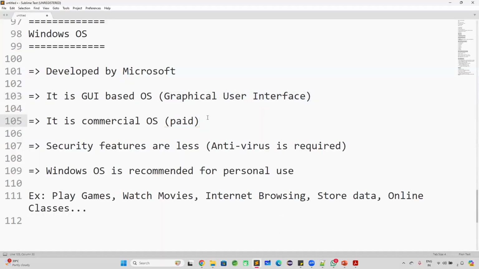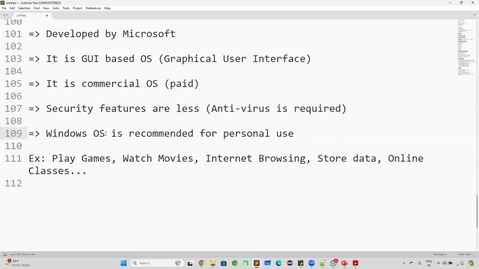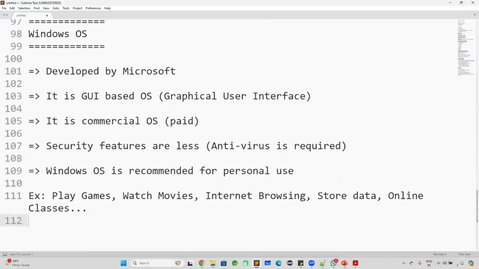This Windows is a commercial operating system. It is paid. You need to pay the money to use the Windows. And security features are less in the Windows. That's why we need to install antivirus software in the Windows operating system. Okay, and Windows OS is recommended for personal use. So if you want to play some games, watch some movies, or use internet, then you can go for this Windows operating system.